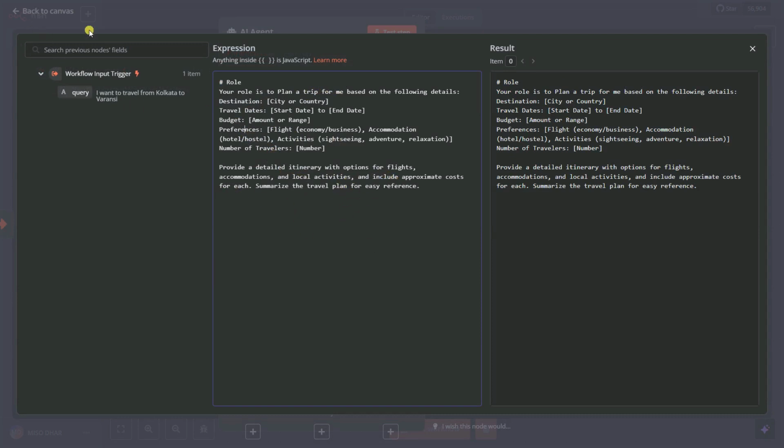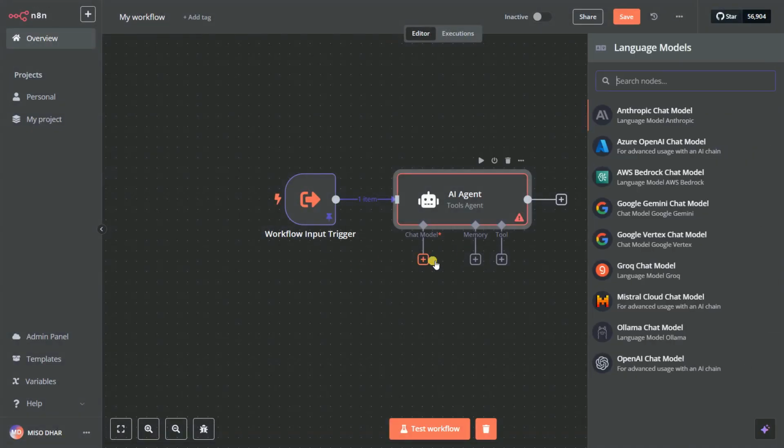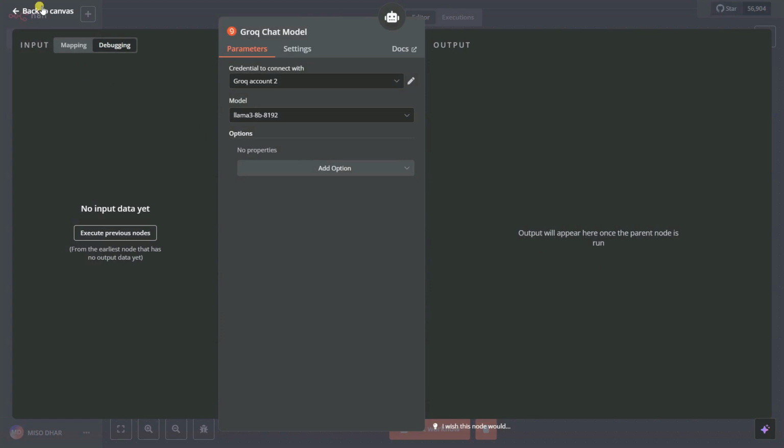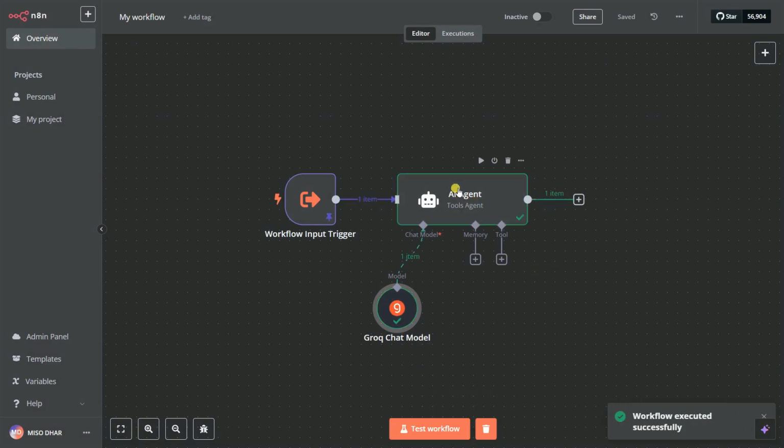Okay. So using this one, you're actually getting our response. You can click here to save it and go back to canvas and add our chat model. That's the Groq chat model, and then back to canvas. And now let's try running this by saving. Let's click on save, and you can see that our workflow is executed.